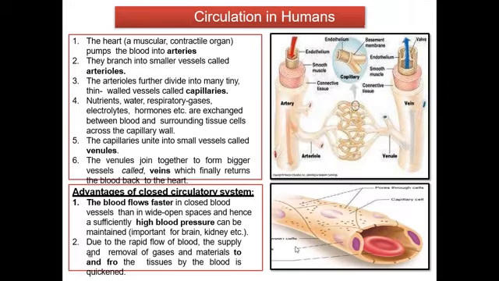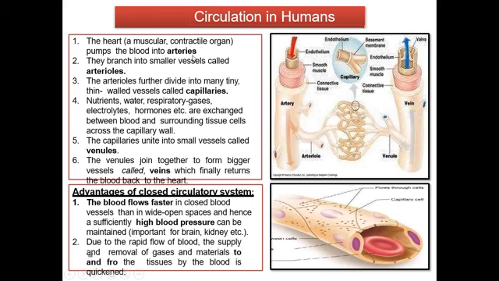Now we are starting with circulation in humans. The circulatory system of humans contains different types of organs. The main component of this circulation will be your heart. The heart is a muscular contractile organ that pumps the blood into arteries.